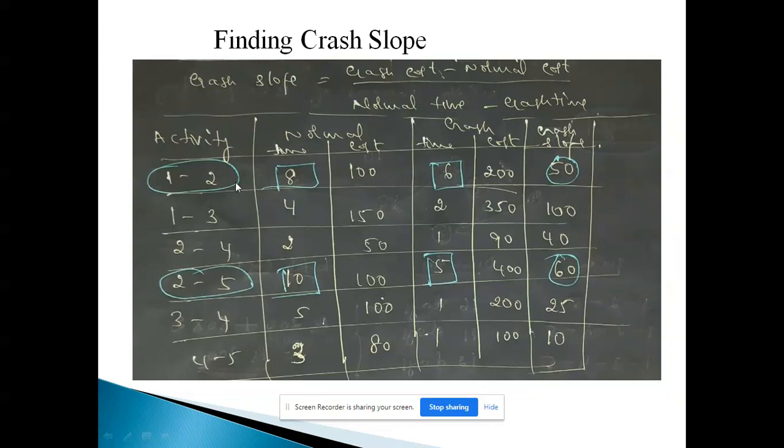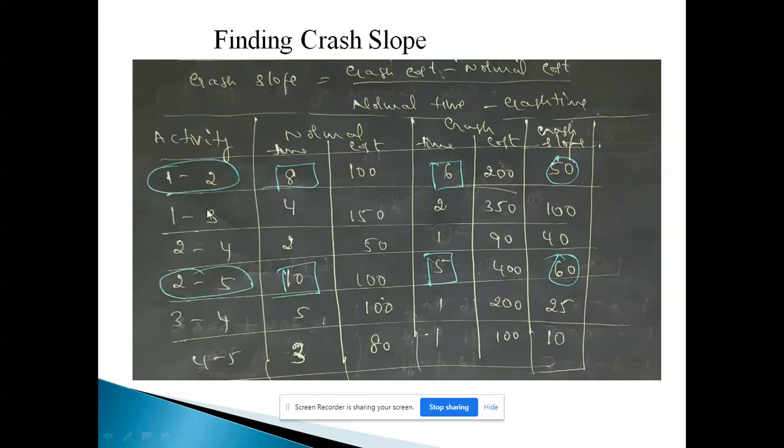Let me take one activity, 1 to 2. Now, the normal time is 8, crash time is 6. Normal cost is 100, crash cost is 200. So, I can find out the crash slope for the activity 1 to 2 like 200 minus 100 divided by 8 minus 6. That is 100 by 2, so we get the crash slope as 50. That means if I am going to decrease the number of days for the activity 1 to 2, the increase in the cost is rupees 50.